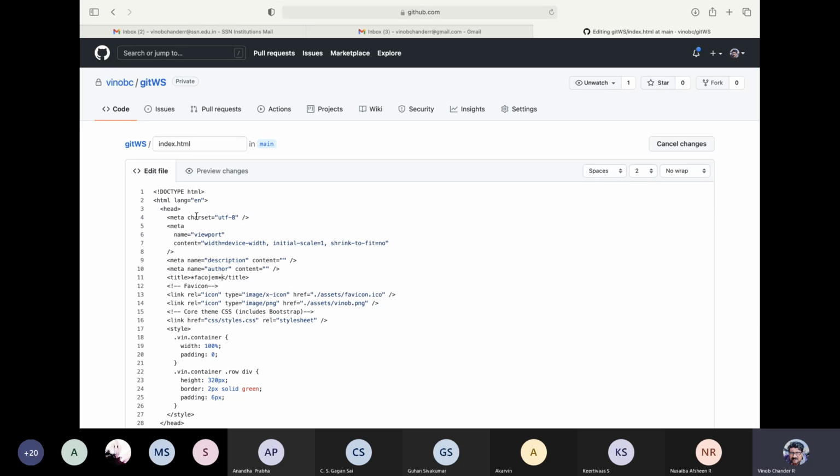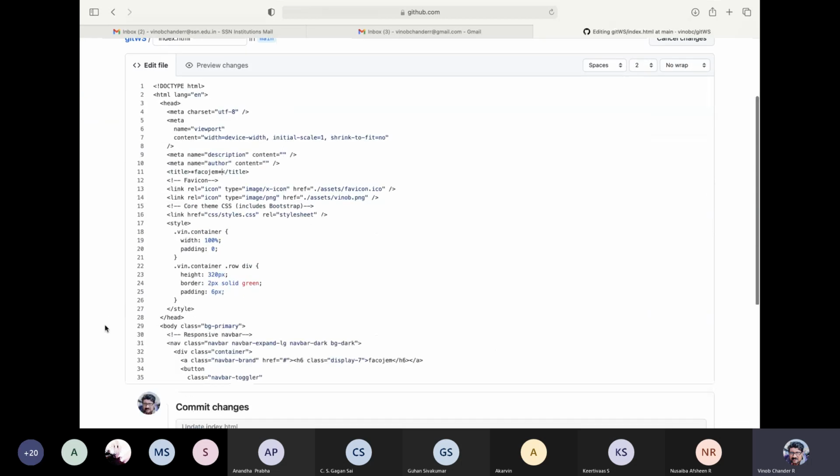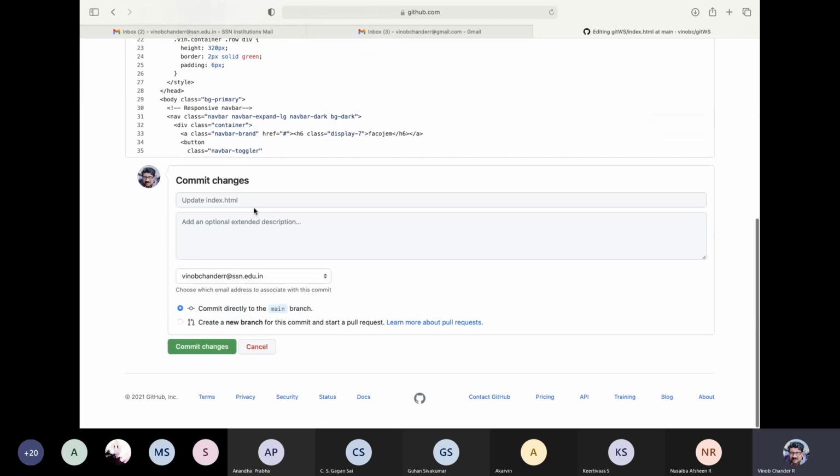Okay, now see pull request. You modify a file, and then instead of committing it directly, we can also do a pull request on this by selecting this particular option. So let us say this as, updated title.